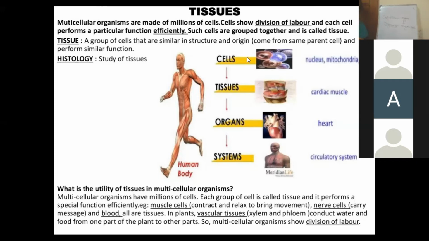Now, if there is an organism which is made up of only one cell, we call it a unicellular organism. In a unicellular organism, all the functions like movement, intake of food, respiration, circulation, excretion, are all carried out by the single cell. But in multicellular organisms, which are made up of millions, billions and trillions of cells, all the functions are being carried out by different systems.